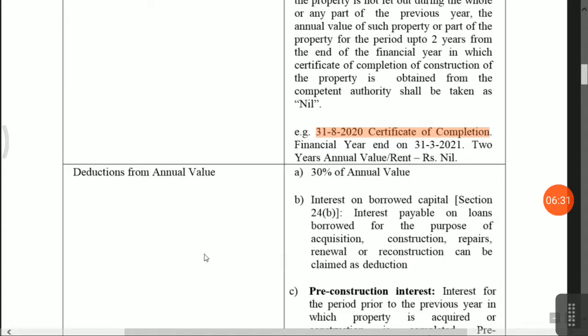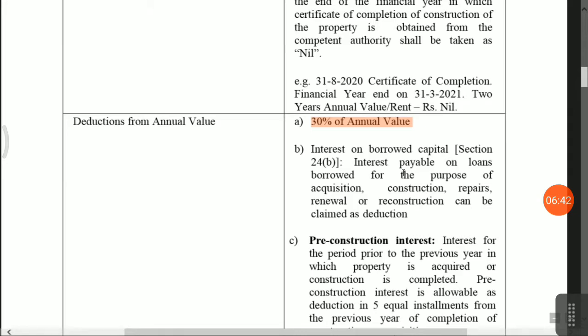Okay, now what is the deduction allowable from the annual value? It is specified that 30% of annual value deduction is eligible. Next is interest on borrowed capital. Okay, in this category of interest on borrowed capital there are three types. One is interest on loans taken before 1/4/1999 and after 1/4/1999, then pre-construction interest, and in the case of let out property there is no limit for interest on capital. Okay, there is no limit on interest on capital, they can claim the entire amount as a deduction.